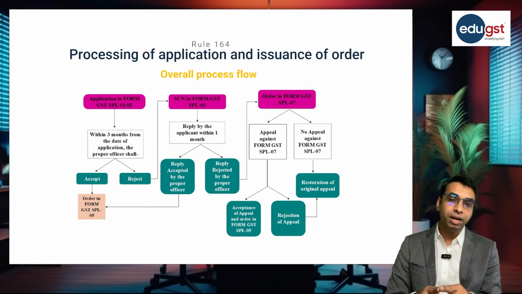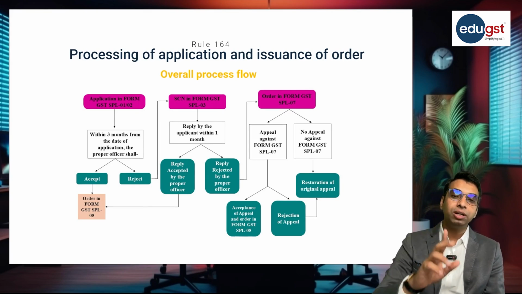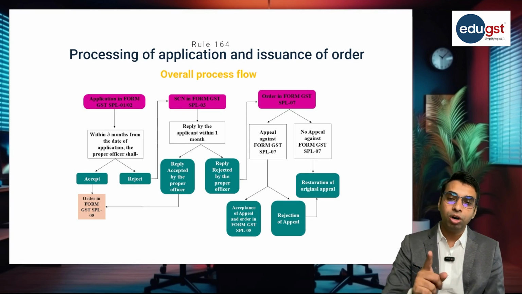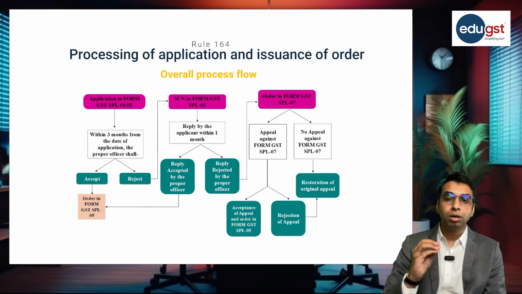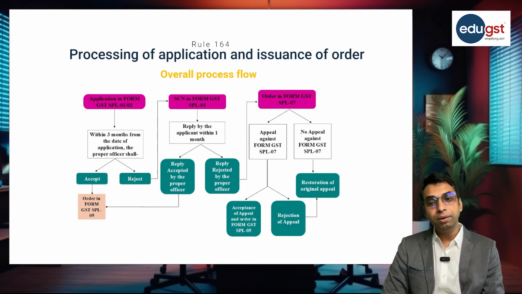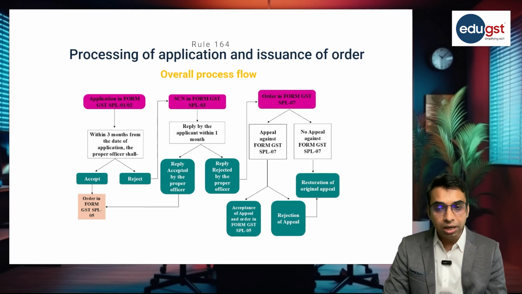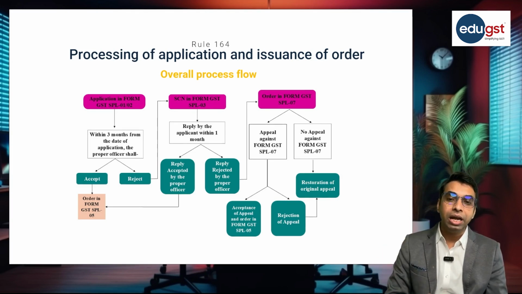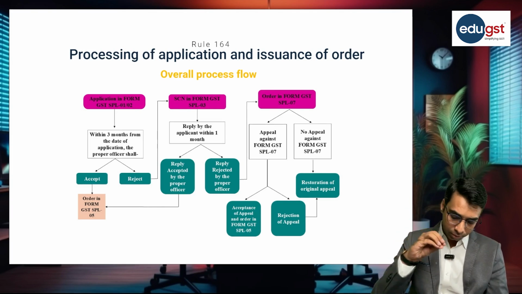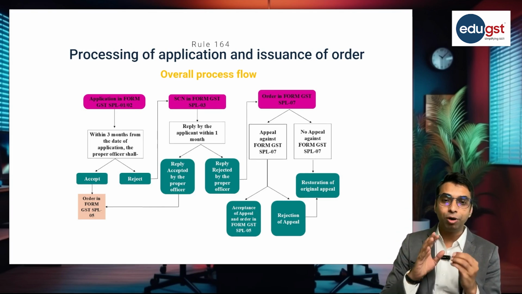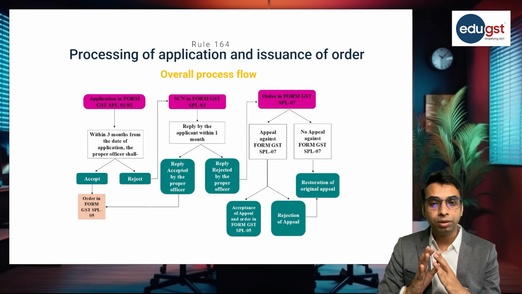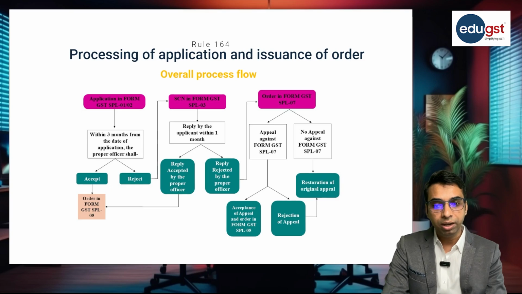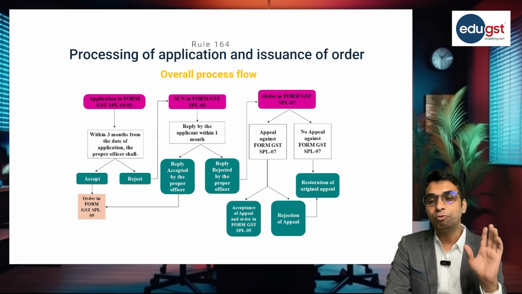If the applicant opts for the option of appeal against the order passed in SPL 07, in that case, the appellate authority, if it is satisfied that the proper officer erred in passing the order and the applicant is eligible for the waiver, in that case, the appellate authority will accept the appeal and will pass the order in form SPL 05.